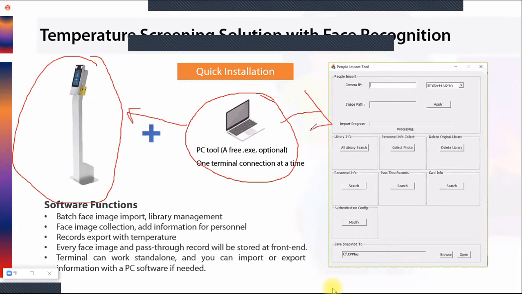This is the GUI of the software. Its functions are batch face image import, library management, face image collection, and adding information for personnel. This software is just to configure one time, or anytime whenever you want to configure this face recognition terminal, you can configure it with this software.